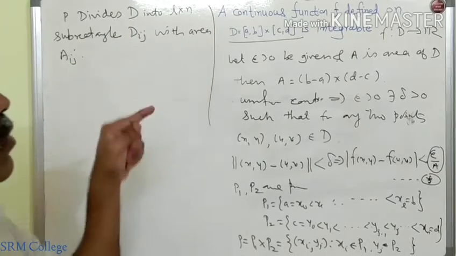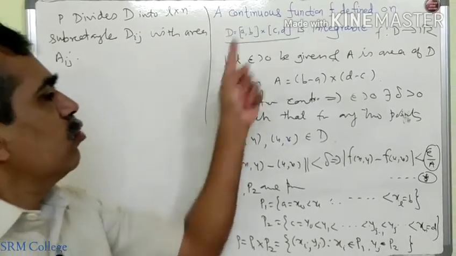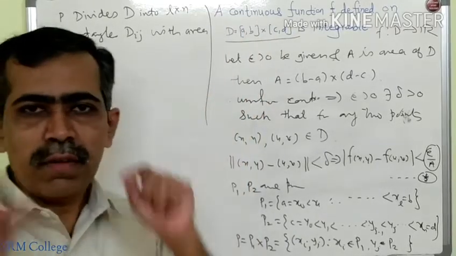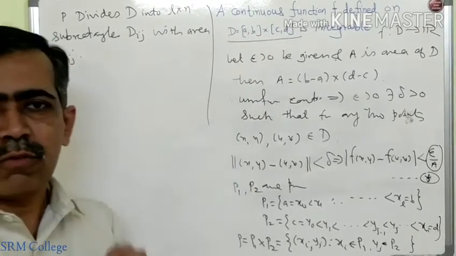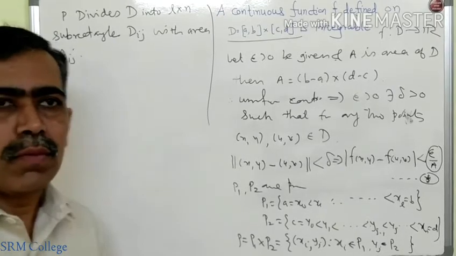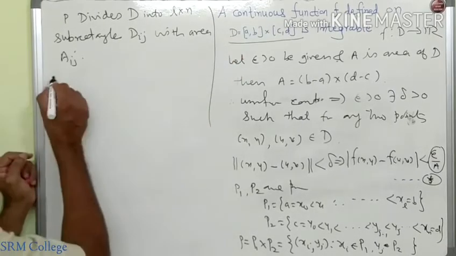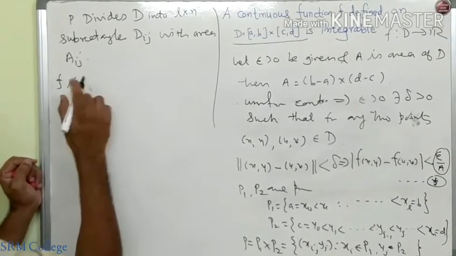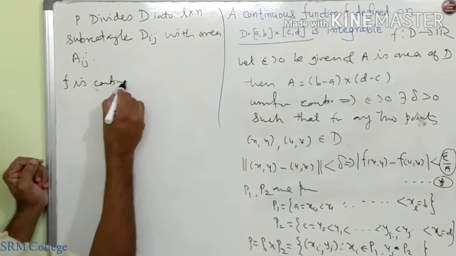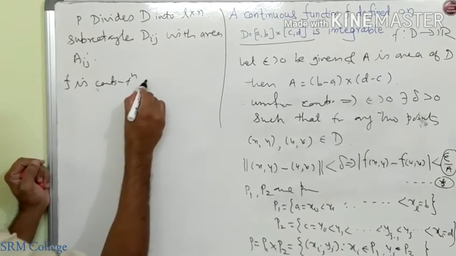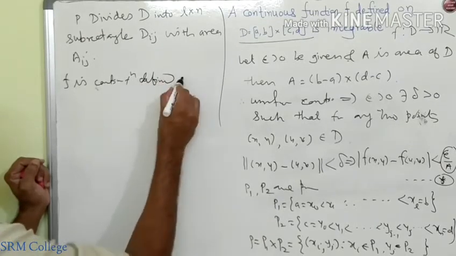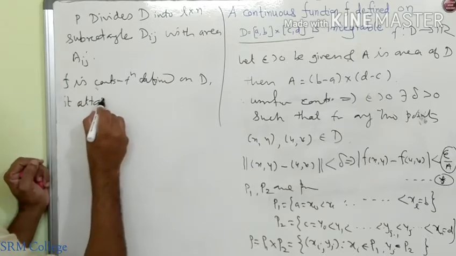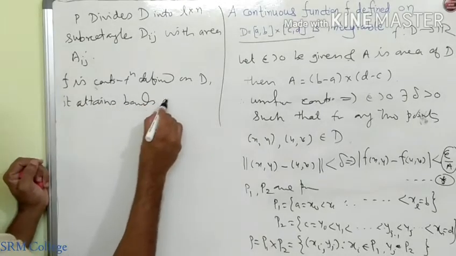Now come to our function. We have used one property that it is continuous and hence it is uniformly continuous. Now we will use another property that if it is a continuous function defined on a closed and bounded interval, then it attains its bounds, meaning it has a supremum and it has an infimum. So suppose as f is a continuous function defined on D, it attains its bounds on D.